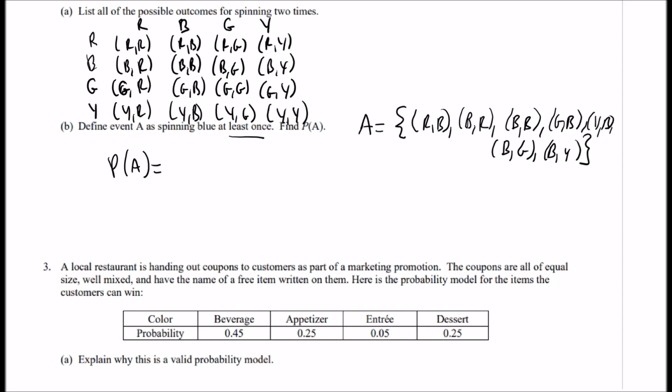2, 4, 6, looks like 7 options. So we have 7 out of 16, which is 0.438 approximately. But you could leave the answer as 7 out of 16, but I'll just put it as a decimal if you round it to 3 decimal places.